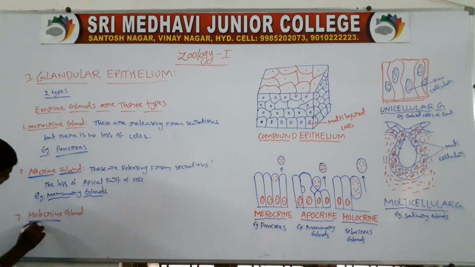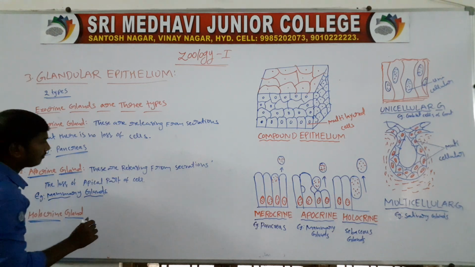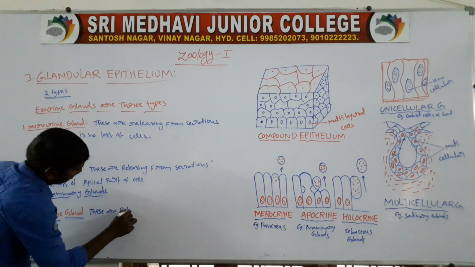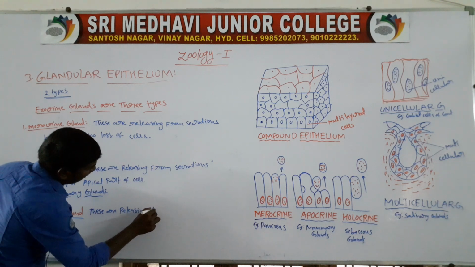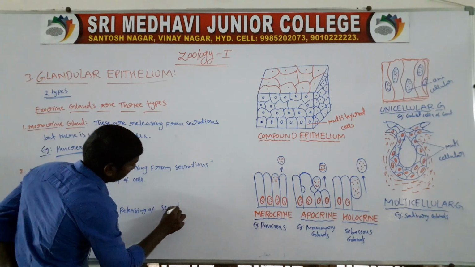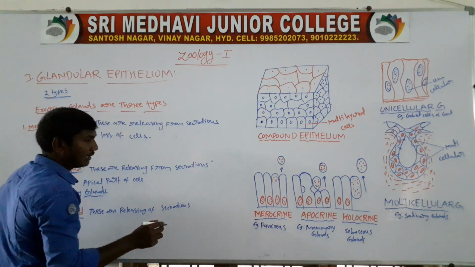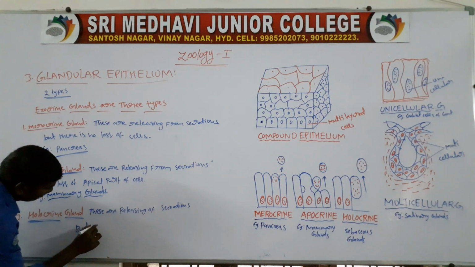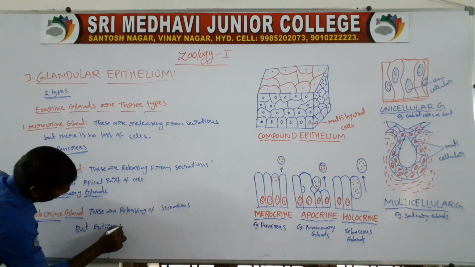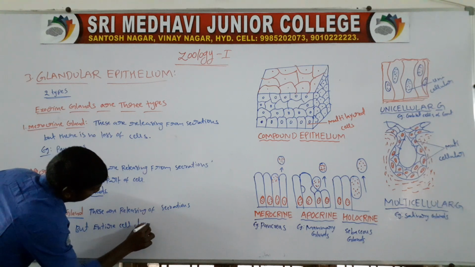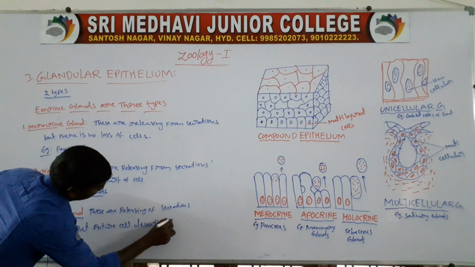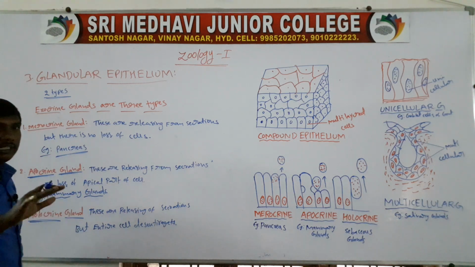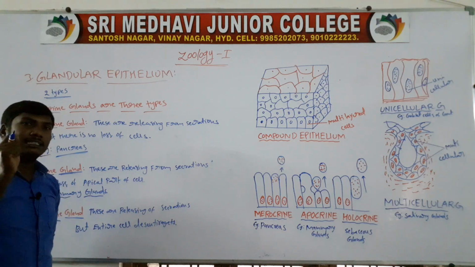Next one, third one, holocrine gland. These release secretions, but the entire cell disintegrates. They release the secretions, but the entire cell disintegrates.